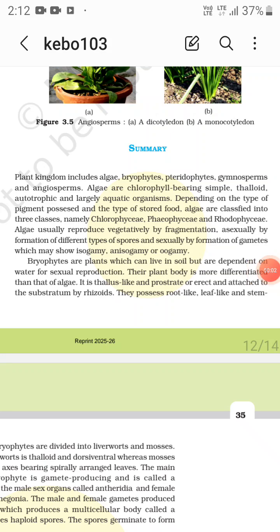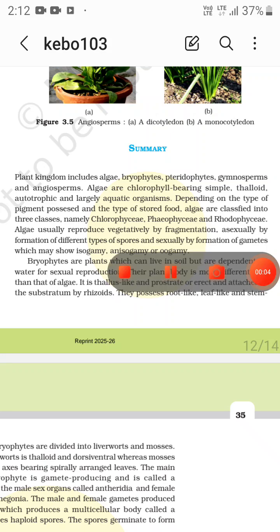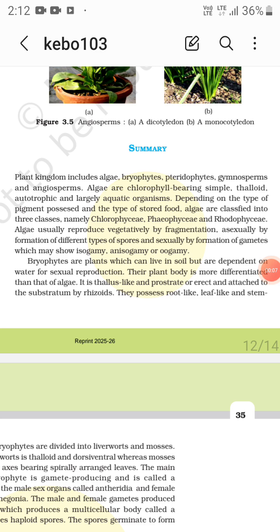The summary of the plant kingdom. The plant kingdom includes algae, bryophytes, pteridophytes, gymnosperms, and angiosperms. Now, algae are chlorophyll-bearing, simple, thalloid, autotrophic, largely aquatic organisms.